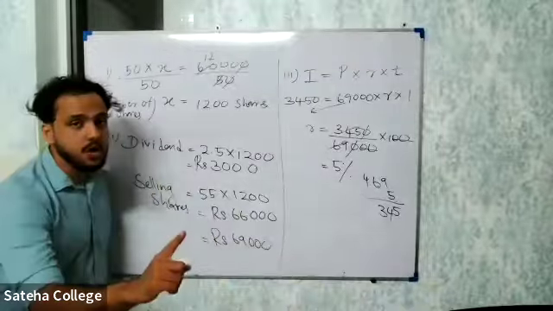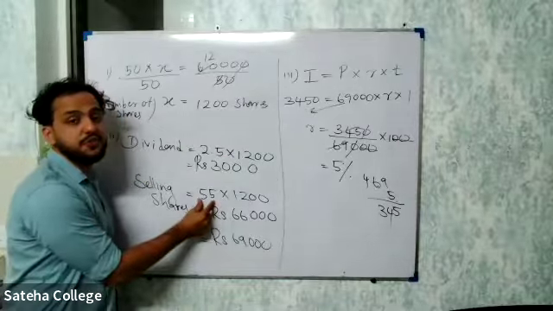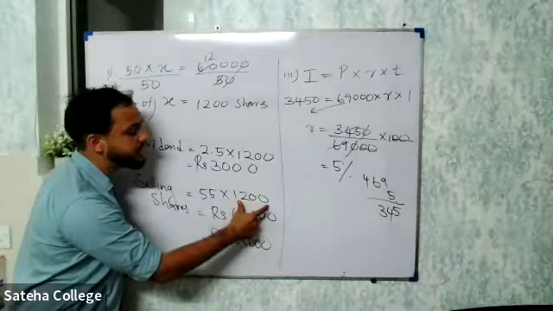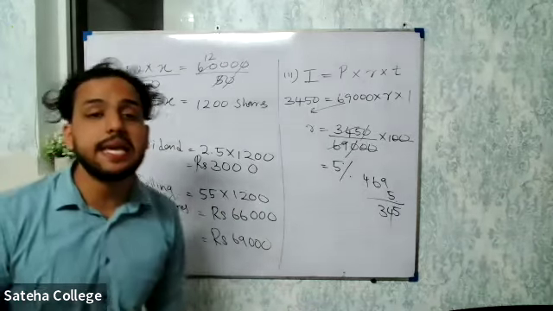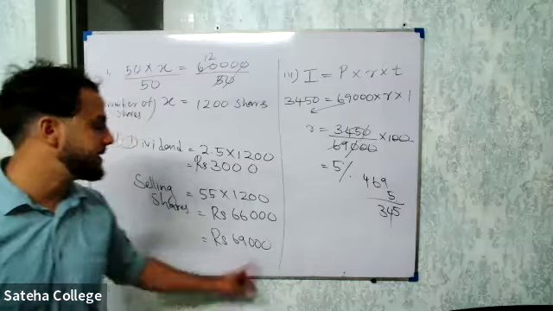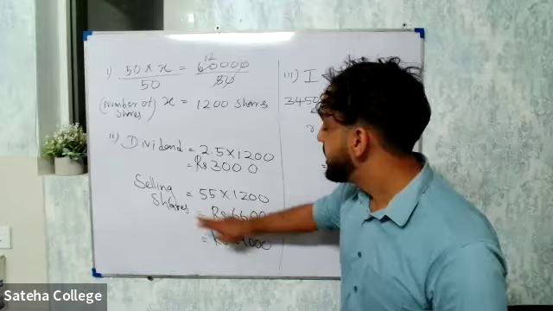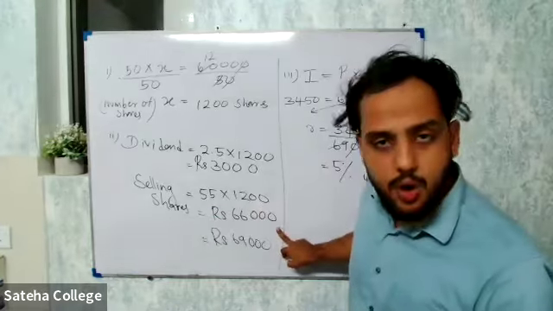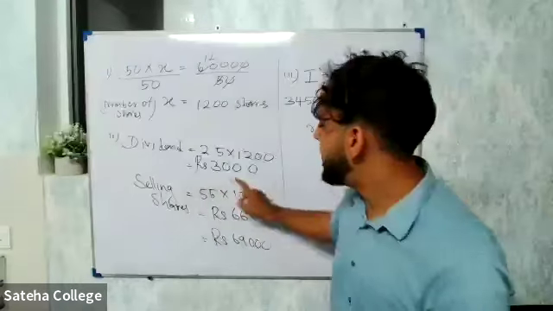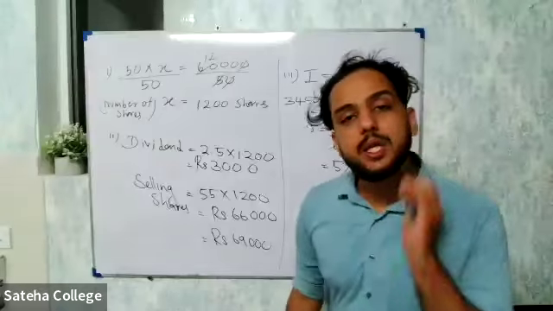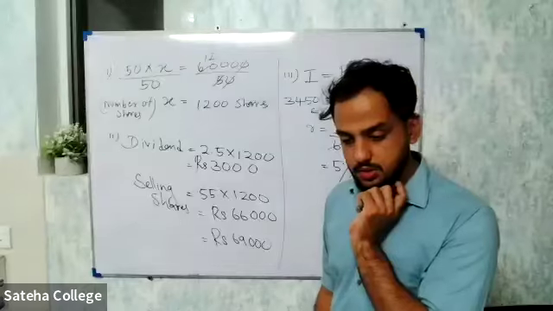Okay, right. And also, he's selling all of his shares. One share is for 55 rupees. He has 1,200 shares. So if you multiply, you will get the total amount he will receive by selling all his shares. That is 66,000. Now I'll ask you an additional question, right? And okay, I'll complete the question here. So then this is the amount he received by selling all his shares. This is the dividend, annual dividend. Every year they get a profit. That is 3,000. If you add that, you get the total amount 69,000. Is that clear? Yes, sir.